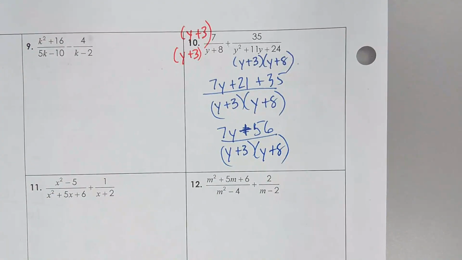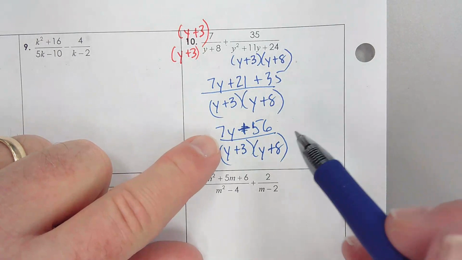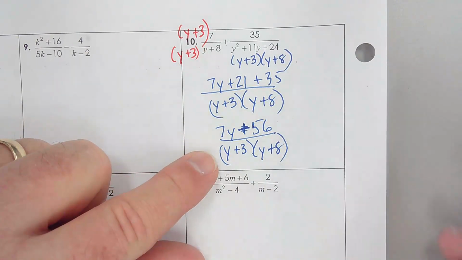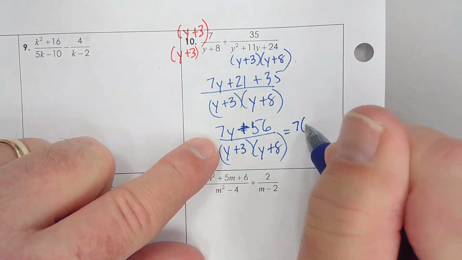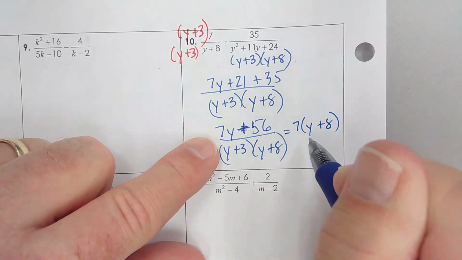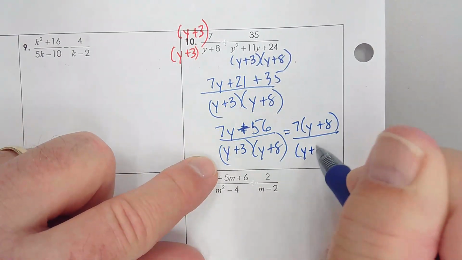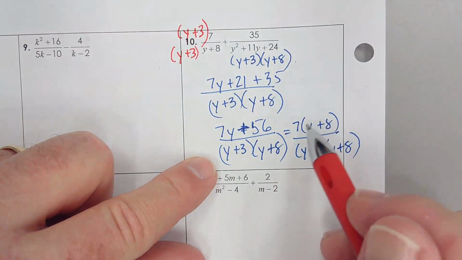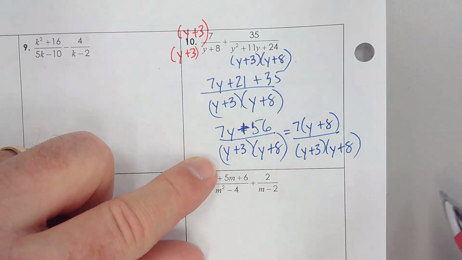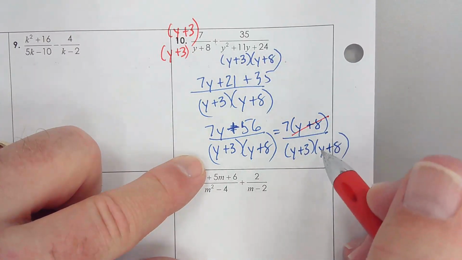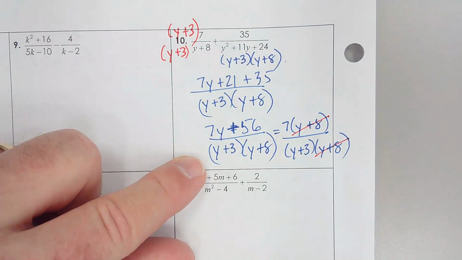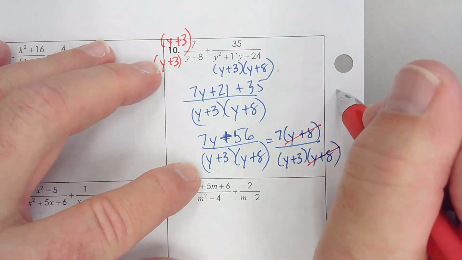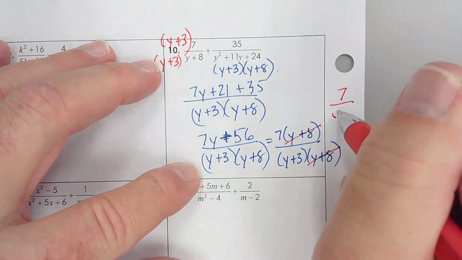Now, how's it looking? You think I'm done? Well, I might be done, but I think I can factor the top because maybe I can reduce something. Oh, I can. Look at that. By making a distributive property in the numerator, I get multiplication by y plus 8 and multiplication by y plus 8. That's a direct reduce to 1. So my final answer is going to be 7 over y plus 3.